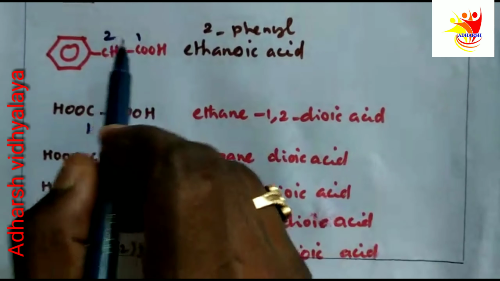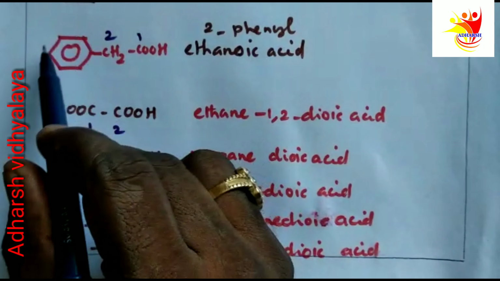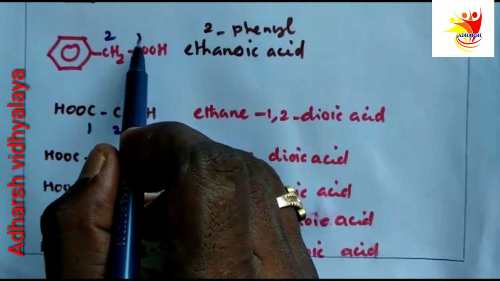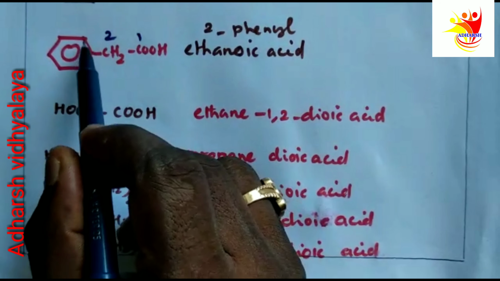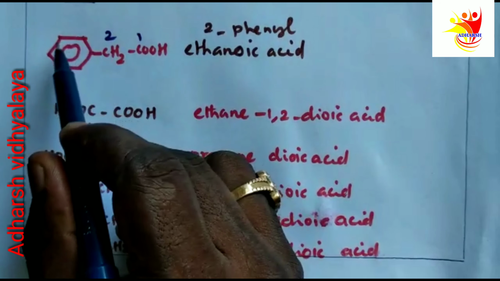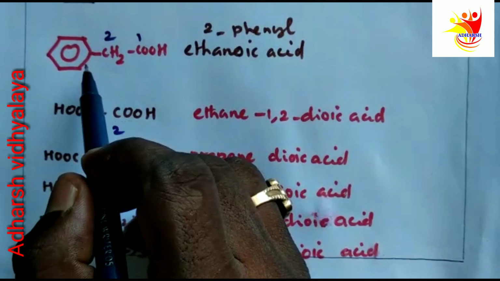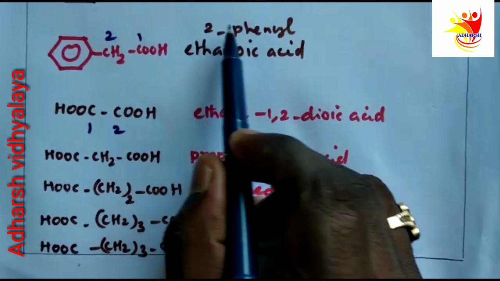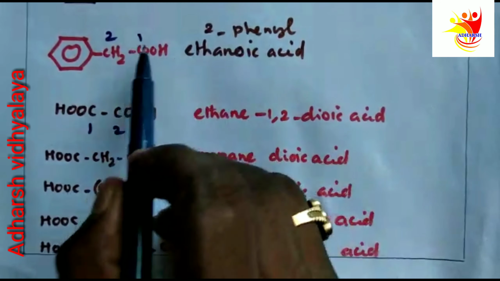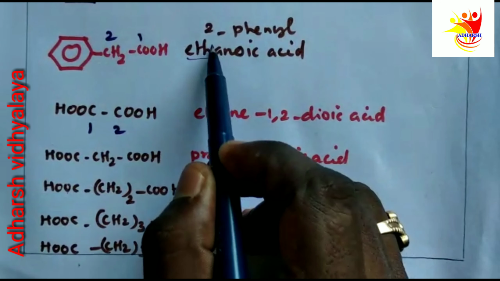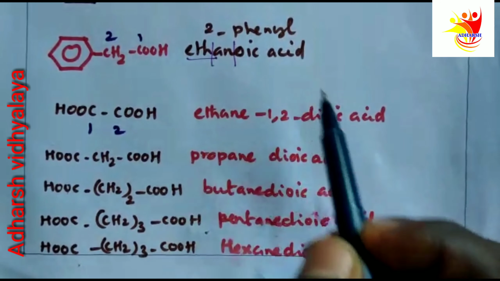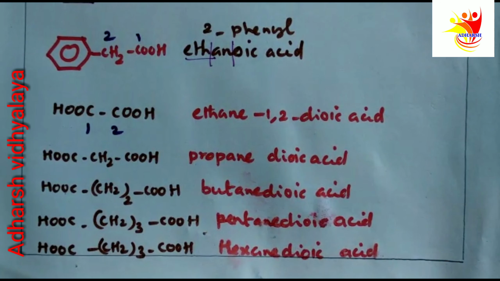So it is considered as derived from acetic acid. 2 carbons. On the second carbon atom, we are having a phenyl group as a substituent. So its IUPAC name is 2-phenyl ethanoic acid. Right?